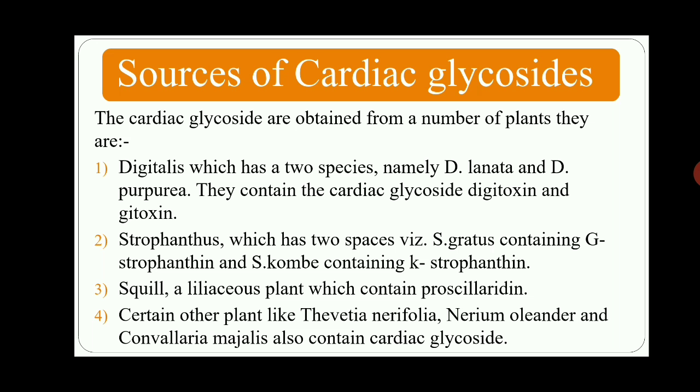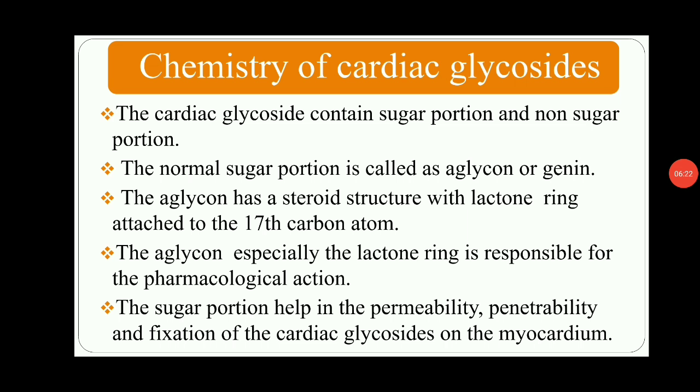The one animal source is Bufo vulgaris, a toad, which contains cardiac glycosides, and the chemical name is bufotoxin. This is the animal source of cardiac glycosides, used for the treatment of congestive heart failure. So these are the sources of cardiac glycosides. Then next, the chemistry of cardiac glycosides.